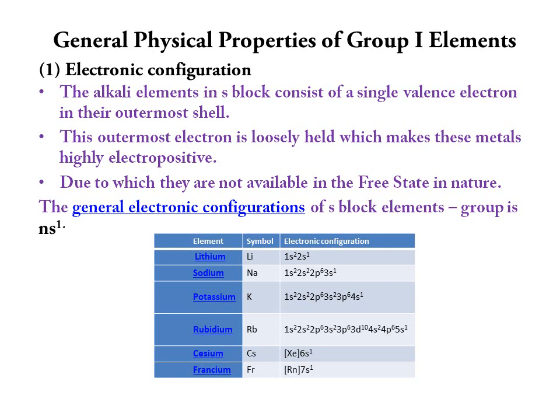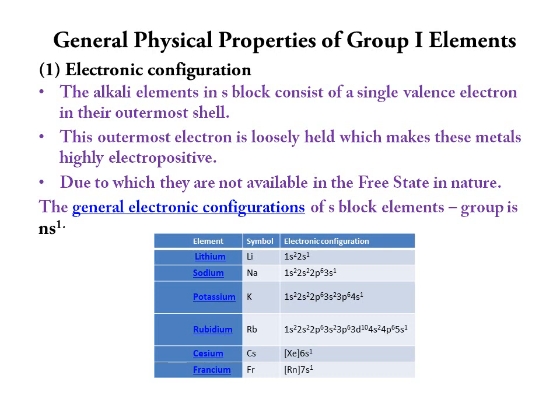This outermost electron is loosely held, which makes these metals highly electropositive, due to which they are not available in the free state in nature. Since they have low ionization energy, the valence electron can easily be given up to other elements to form compounds, so these elements cannot be available freely in nature.